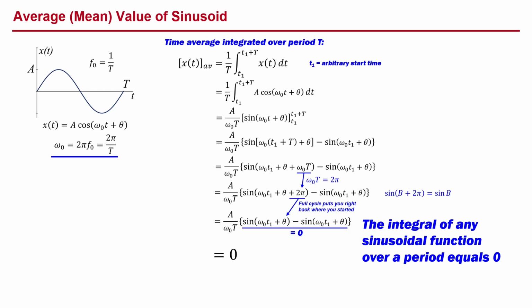We can see this by inspection because the sinusoid is symmetric about the 0 line. The area under the curve for the positive part of the cycle is balanced by the area under the negative part of the cycle, giving a net area of 0 for a full cycle. Now we've demonstrated it mathematically, leaving no room for doubt, and it is an extremely useful result for Fourier analysis, as we'll see.